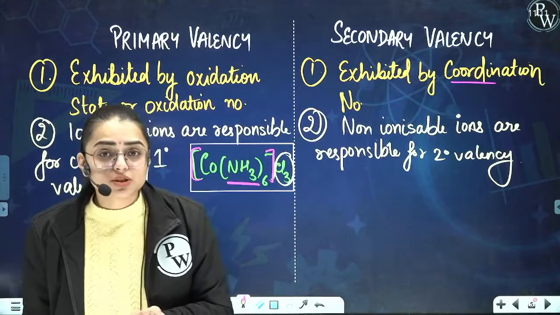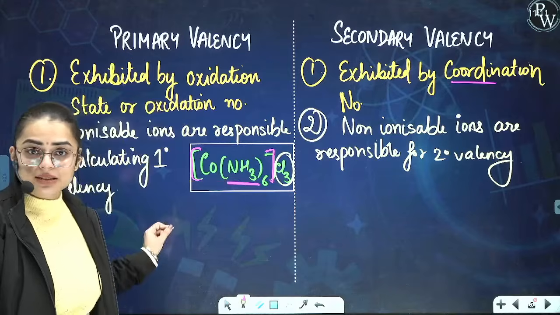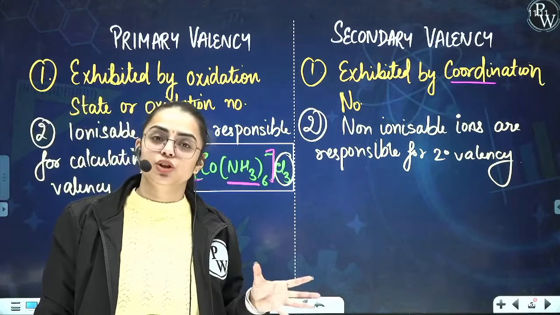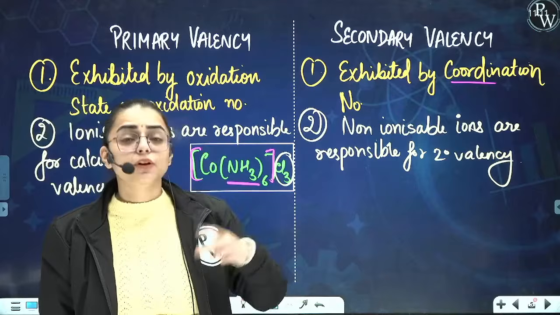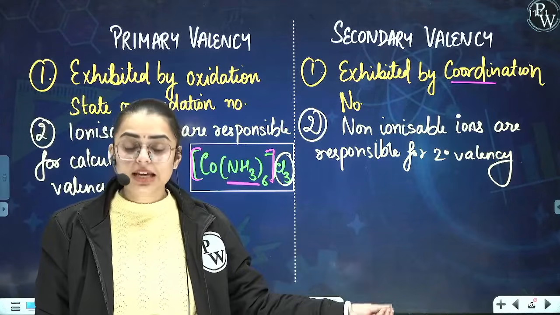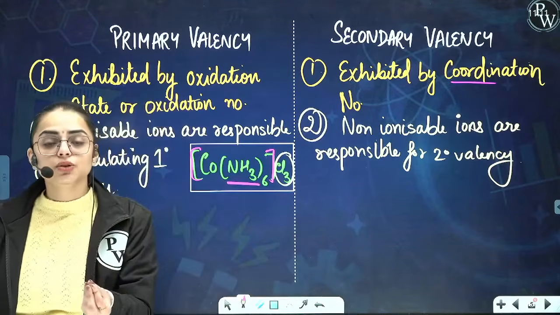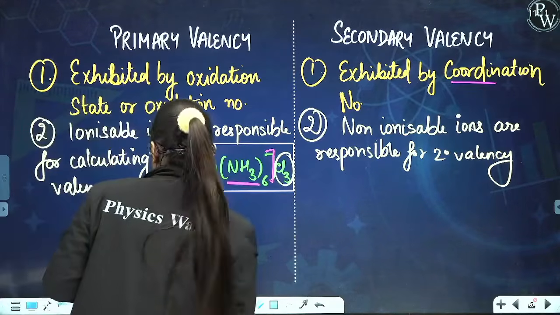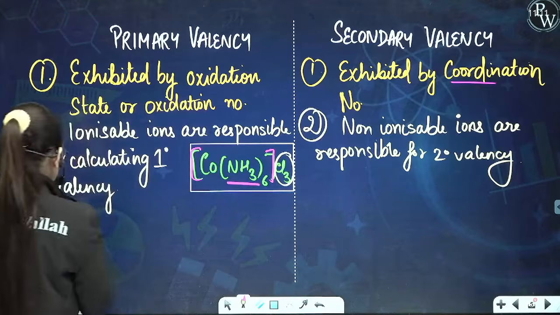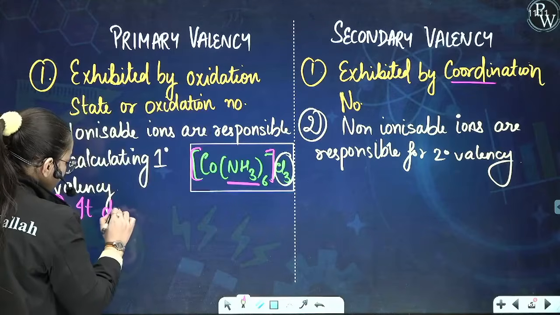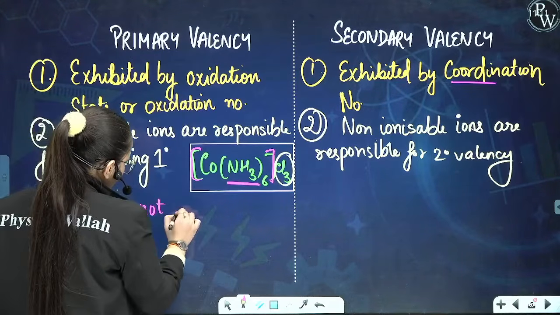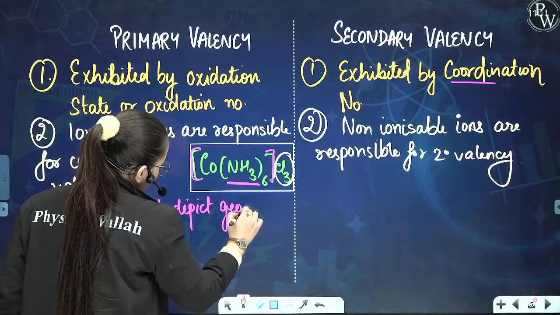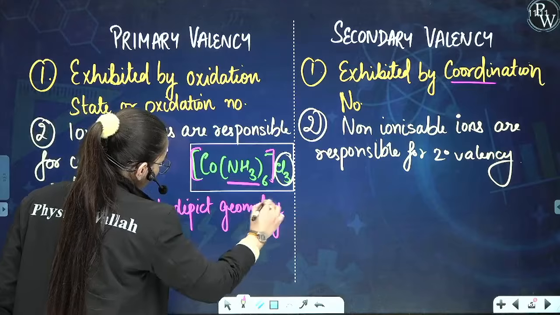Now one more thing, students: primary valency does not help us to determine the geometry of the coordination compound. While secondary valency is responsible for depicting the geometry of a certain complex. So the third point: primary valency does not depict the geometry of the complex.